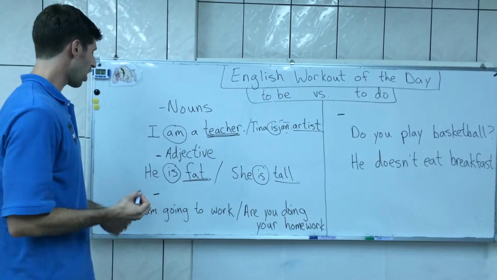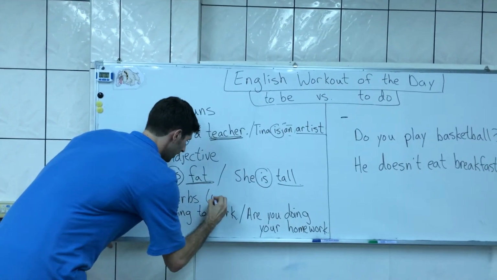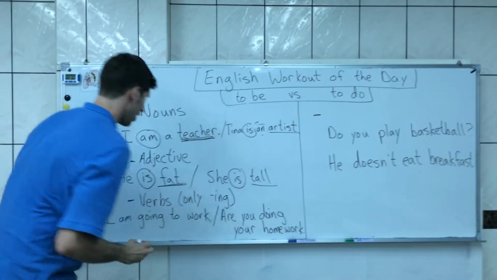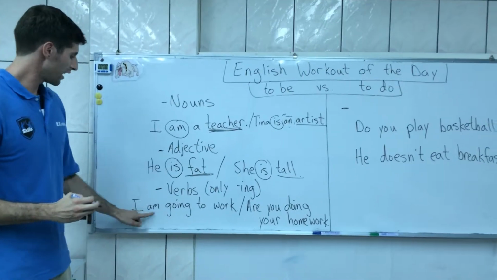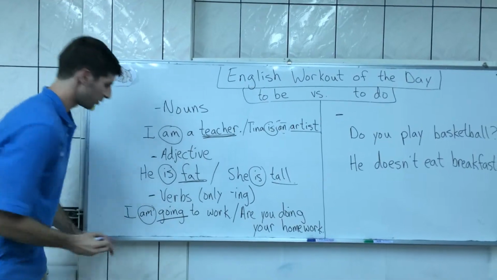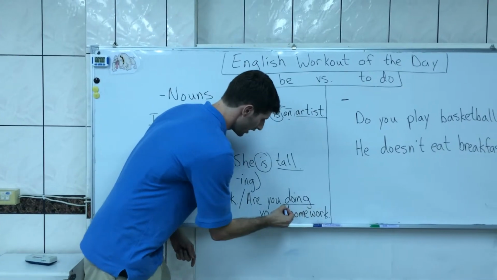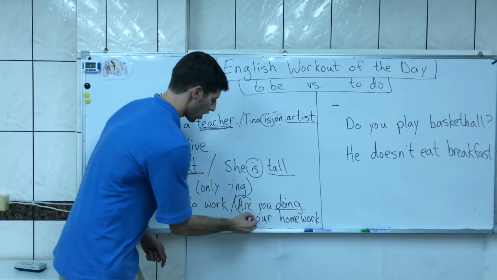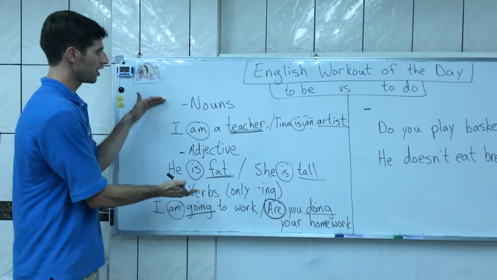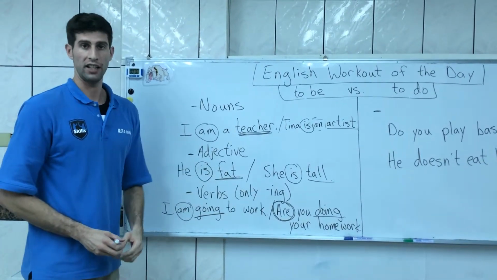Also, we're going to use it with verbs, but only ing verbs. Only ing verbs. So we've got I am going to work. Going is your ing verb, so we're going to use the verb to be. Also, are you doing your homework? Doing is your ing verb, so we're going to use are. Okay, the verb to be. So that's basically the verb to be. We use it for nouns, adjectives, and verbs ending in ing.